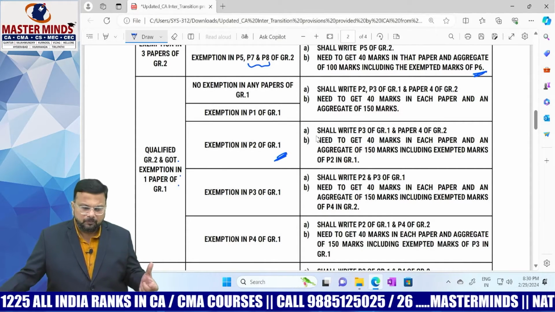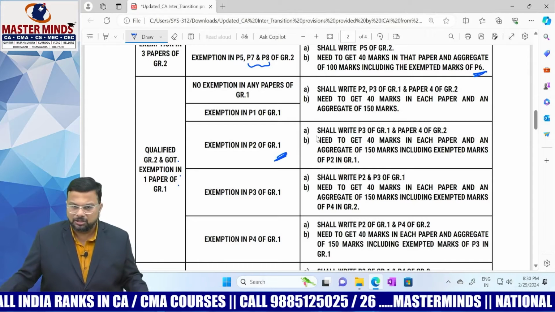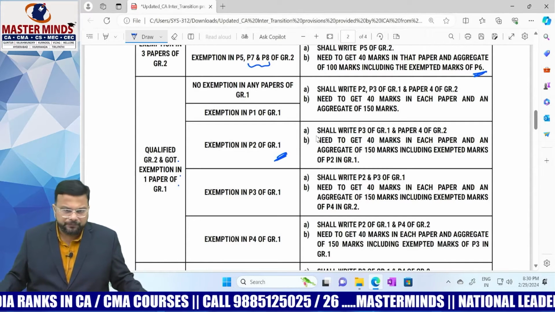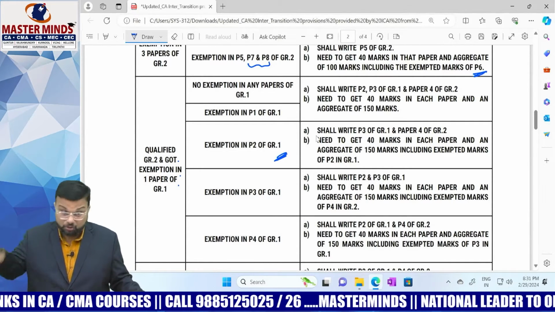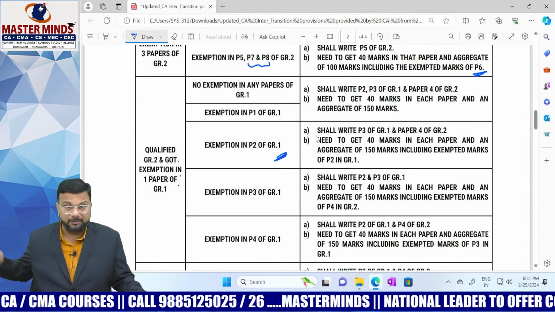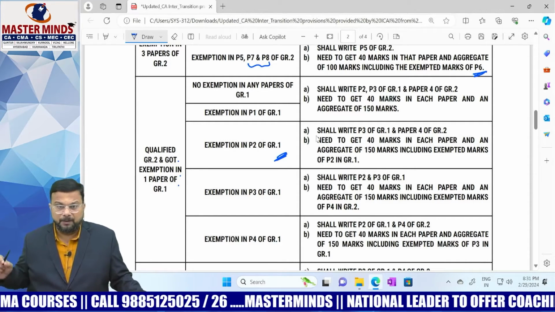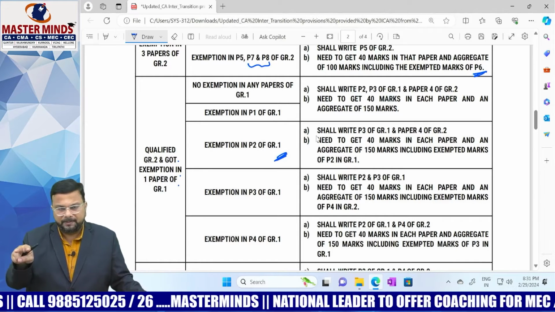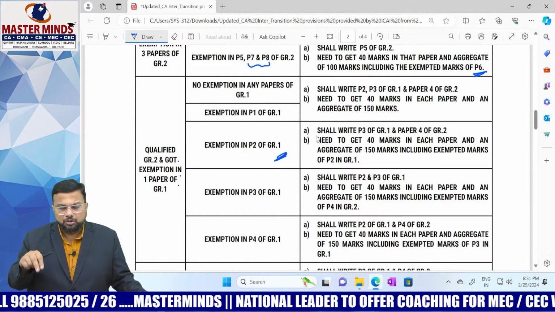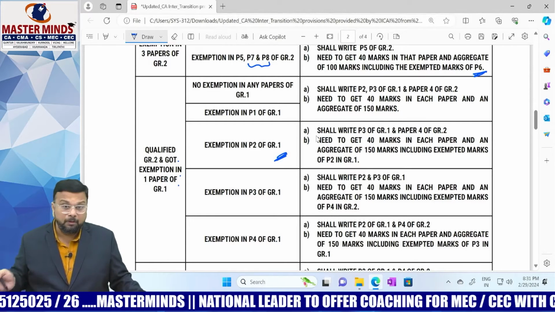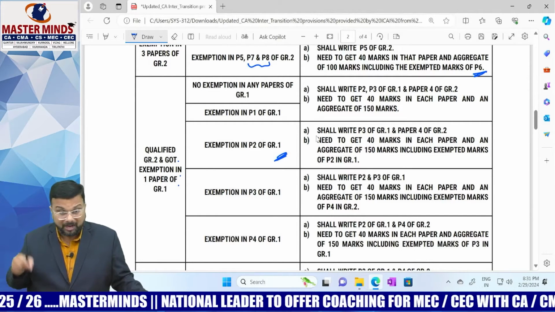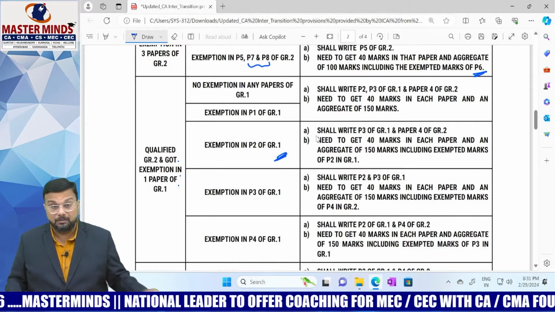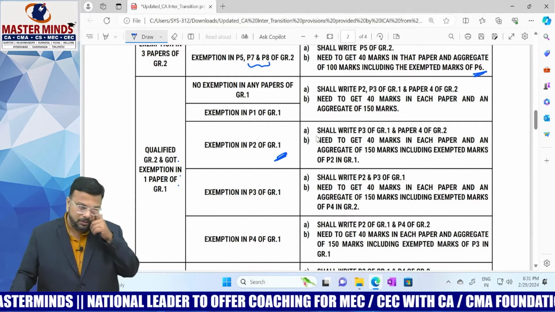What is paper 2 in group 1? Nothing but corporate and other laws, right? So in such a case, what do you need to do? You shall write paper 3 in group 1 under the new scheme, that is taxation, and paper 4, cost and management accounting. You need to get 40 marks in each paper and an aggregate of 150 marks, including, since you had already done 2 papers, right? Along with those 2 papers, when it comes to calculation of aggregate, we will take one more paper, that is paper 2 in group 1 under the new scheme. What is paper 2 under the new scheme? That is nothing but corporate and other laws.